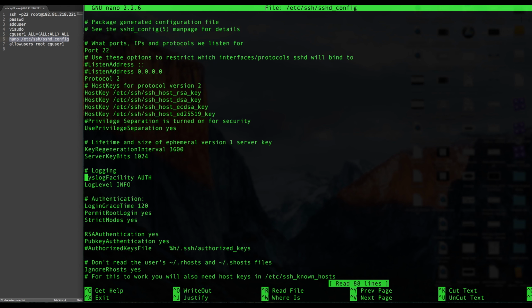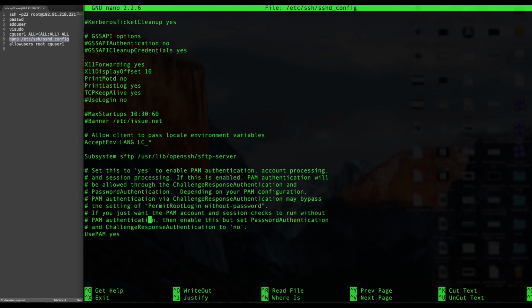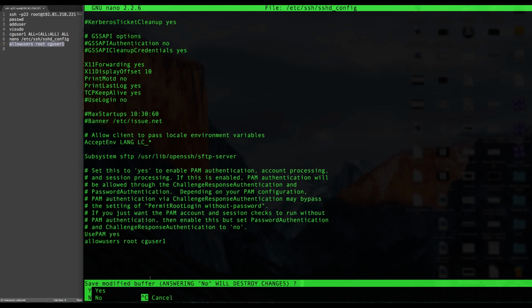Now we're going to go ahead and go here where it says permit root login. Now we're going to change that from being yes to being no. Then we're going to go all the way down to the bottom of the page. And once we're there, we're going to want to copy this here, allow users root and CG user 1. You do this so that if you ever want to use the root user again, you still have the ability to. We're going to put that right here and then press Control X again and then press enter.